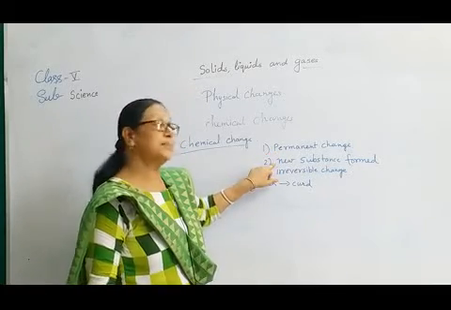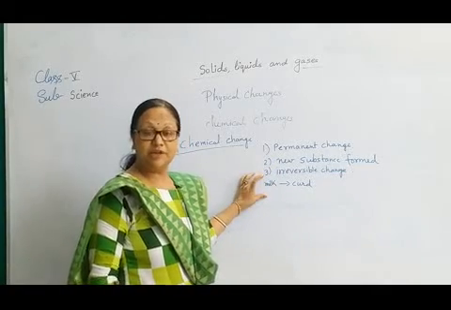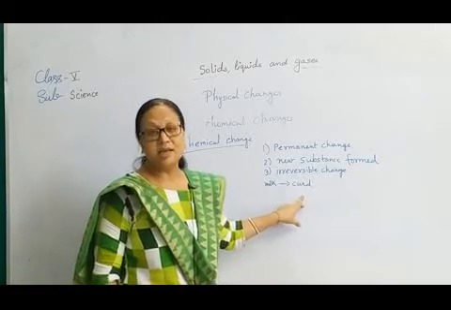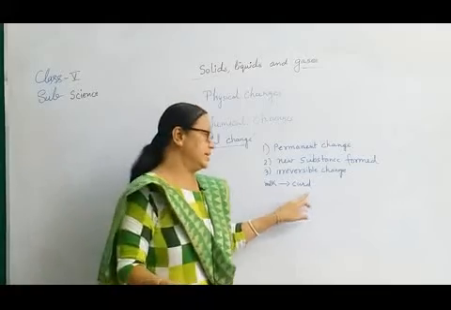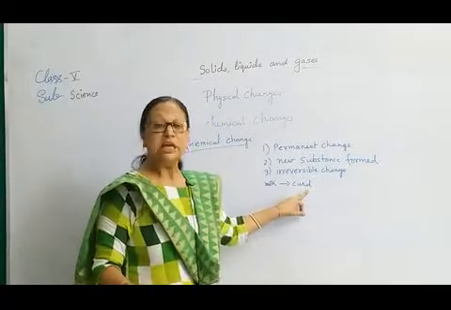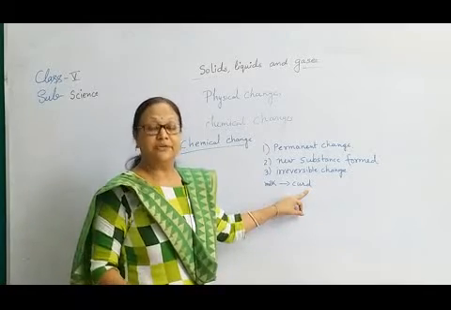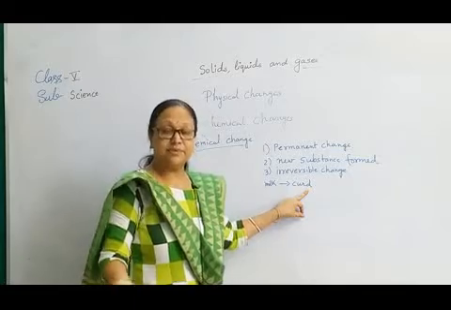Second thing, a new substance is formed. The taste of milk, the quality of the milk, is always different from the curd. Curd is sour in taste. Curd is forming a type of acid. Curd is a good source of vitamins, as due to the fermentation we are getting some kind of vitamins from here.